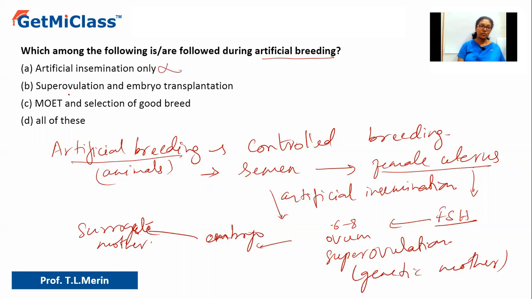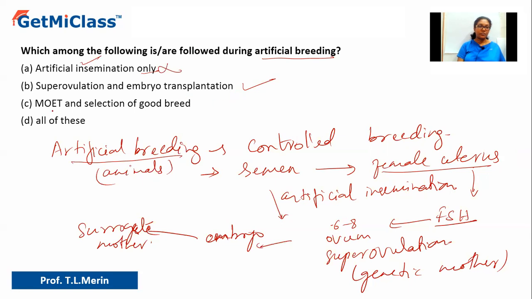Artificial insemination is there, but it's mentioned only, so we cannot choose option A. Option B says superovulation and embryo transplantation. Yes, that is also done, because as I told you, the female is treated with FSH hormone, that is follicle stimulating hormone, which will induce the production of more number of ova.